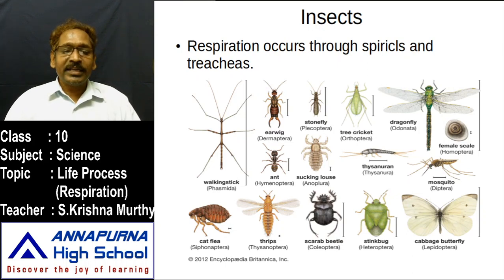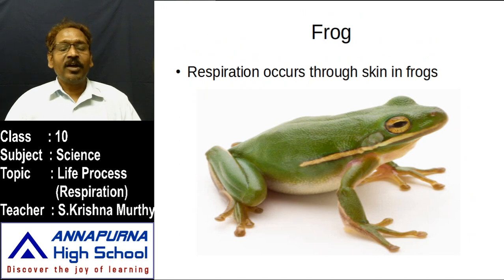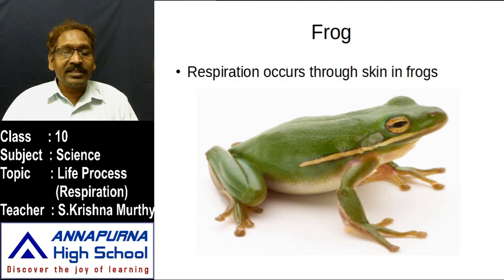Look at that. Next one, frog. Frogs can absorb oxygen with their skin as well as with lungs. So it has two respiratory organs. One, the skin can also absorb oxygen from the external environment, and as well as in water.